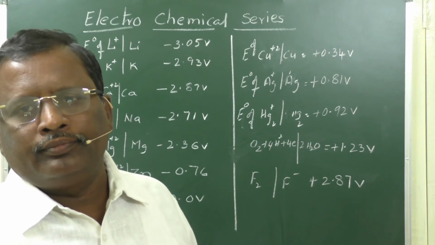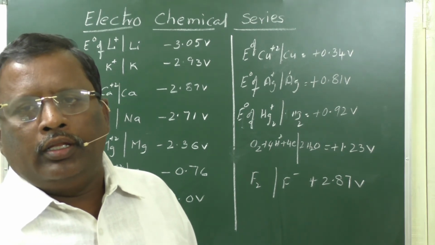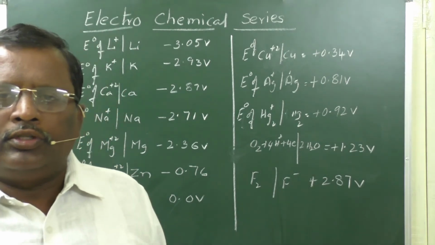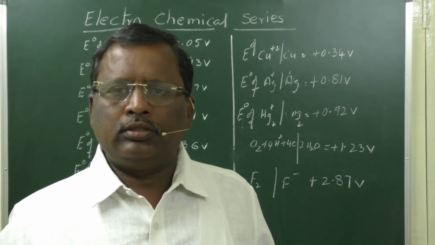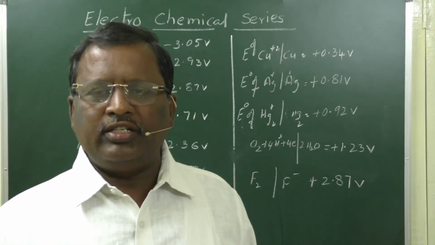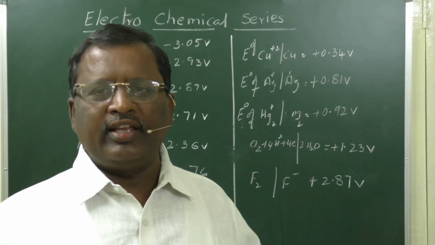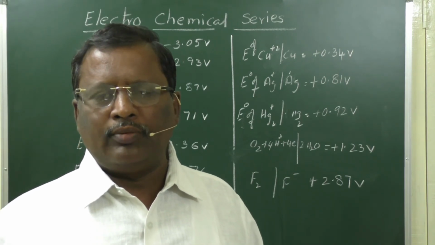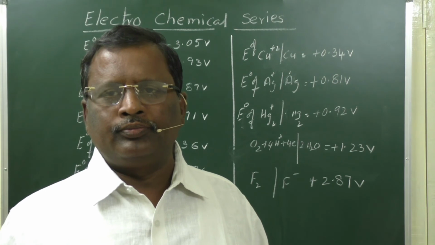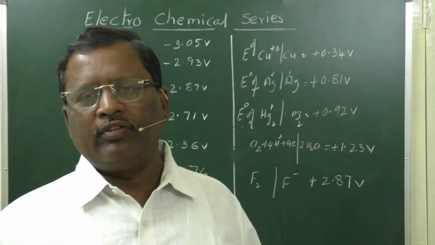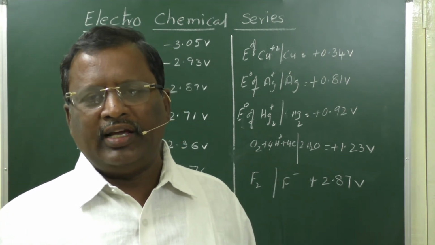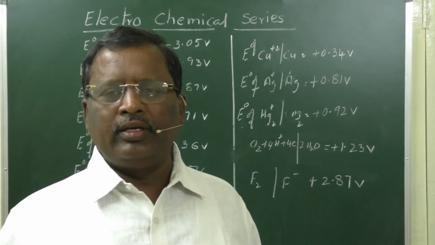If the reduction potentials of all standard electrodes are arranged in a series in increasing order from top to bottom, the least reduction potential will be on the top and the highest reduction potential will be at the bottom.